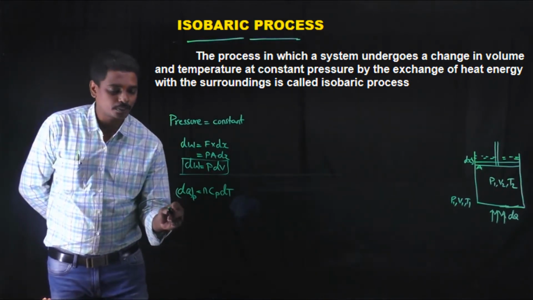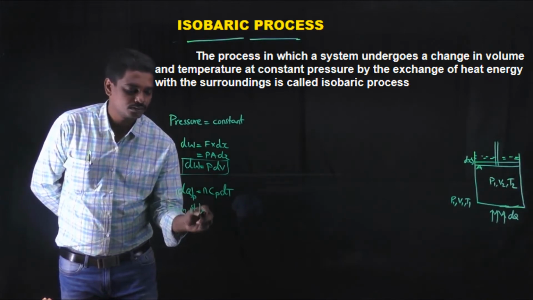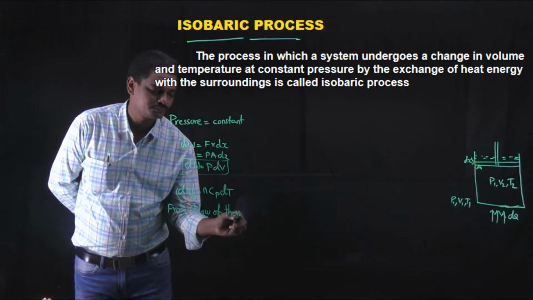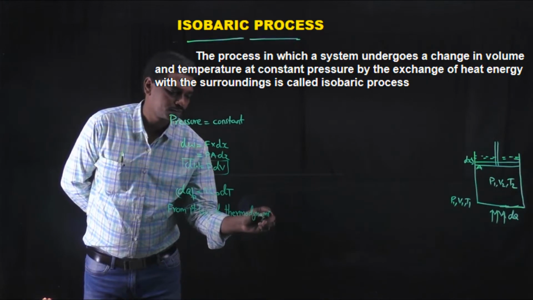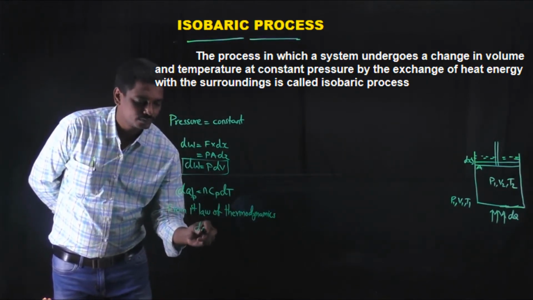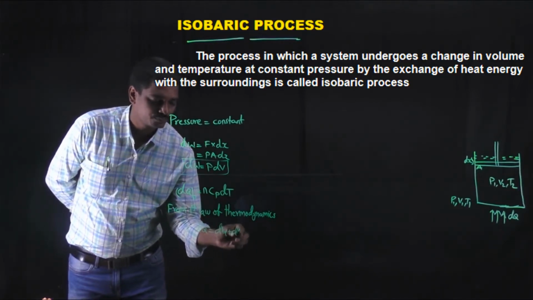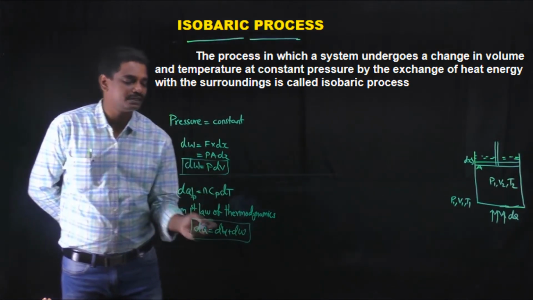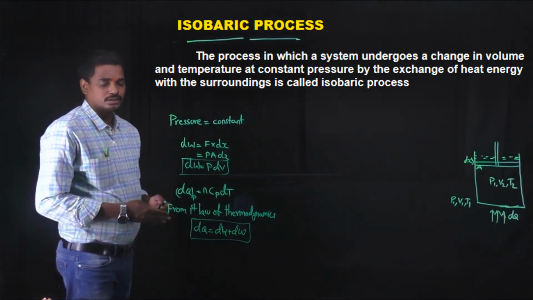From the first law of thermodynamics, the mathematical equation remains the same: dQ is equal to dU plus dW. Here dQ is equal to n Cp dT, dW is equal to P dV, and the change in internal energy can be calculated.